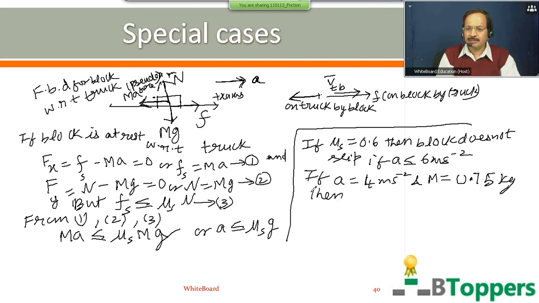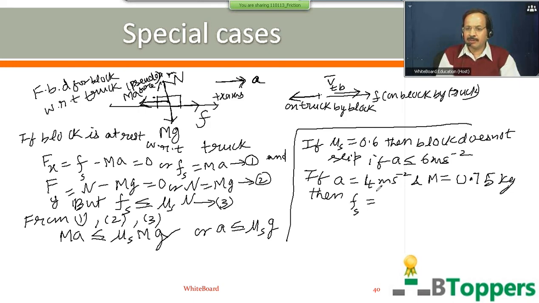Then, if the acceleration of the truck is 4 meter per second square, you can conclude that the block does not slip on the truck. The block does not slip on the truck for any value of acceleration less than or equal to 6 meter per second square. That means even if the acceleration of the truck is 4 meter per second square, the block does not slip, then the magnitude of static friction on the block will be how much?